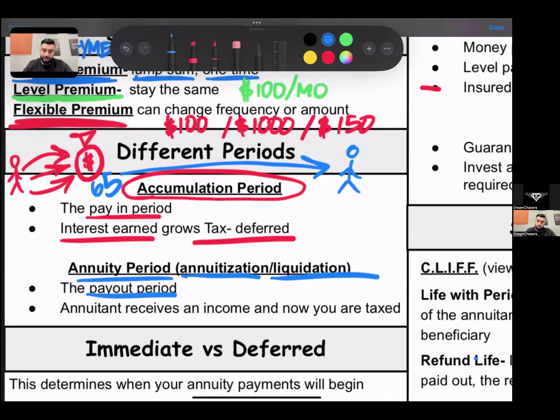Okay. Now, one thing on the test is if they refer to the annuity period or the annuitization period, asking what it is when the money saved becomes a stream of income. Okay, that'll be the answer. So just look for that phrase. It becomes a stream of income because now the person is receiving monthly payments from this annuity, right? It's starting to pay out to the annuitant. Okay. So those are the two different periods, accumulation period and annuity period.